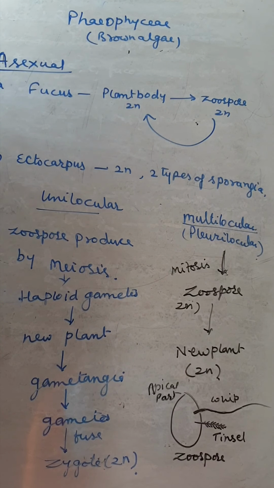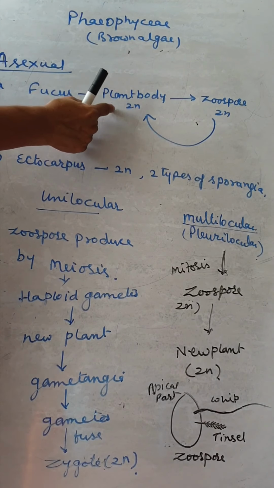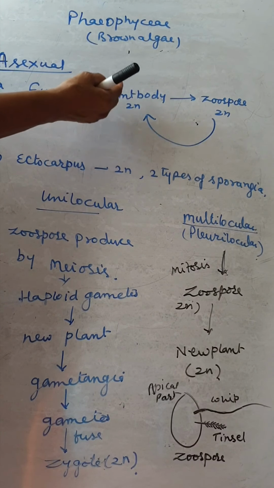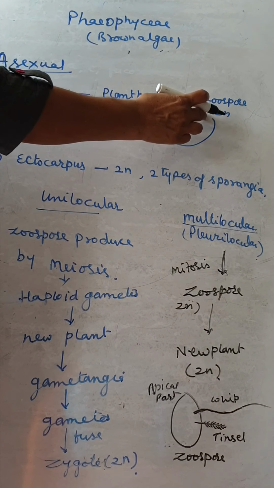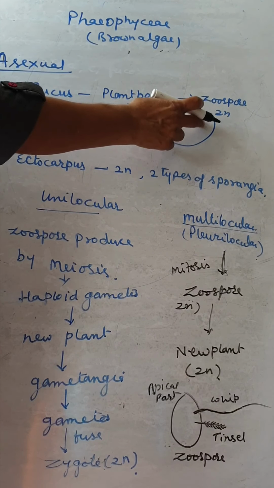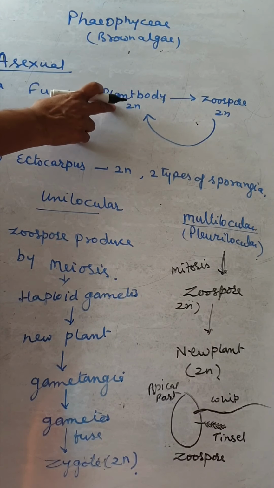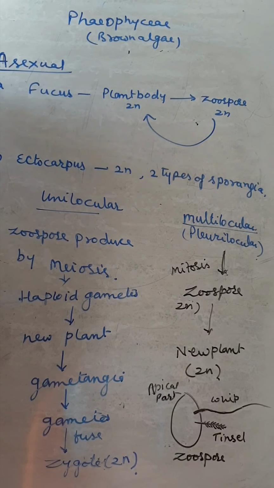The asexual reproduction we discuss in Fucus. In Fucus, the plant body is diploid, 2N, and the diploid plant body produces the diploid zoospore. These zoospores, when they get suitable conditions, give rise to the diploid plant body.